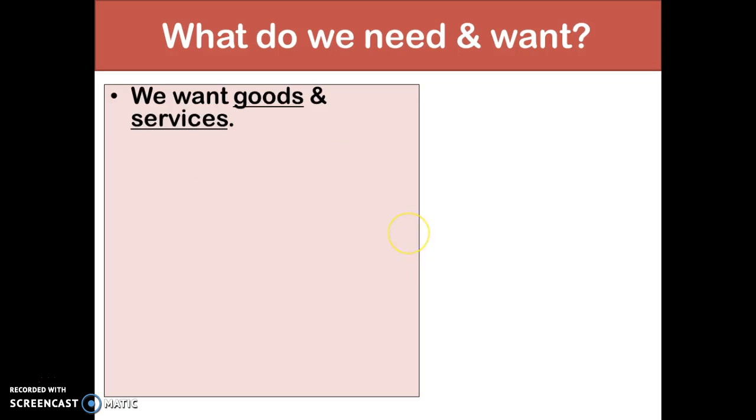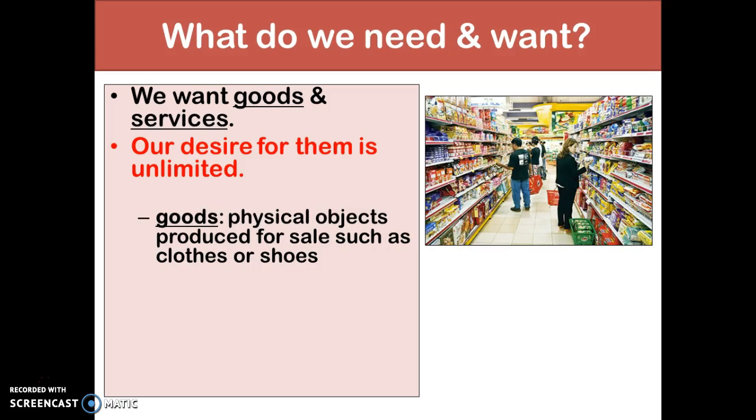We want goods and services. Our desire for them is really unlimited. We're never completely satisfied with these things that we have. Goods would include those physical objects that we see at a grocery store, maybe at Target, the things that we buy, those tangibles, things that are all around us.